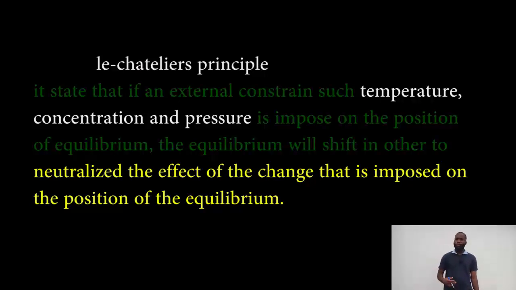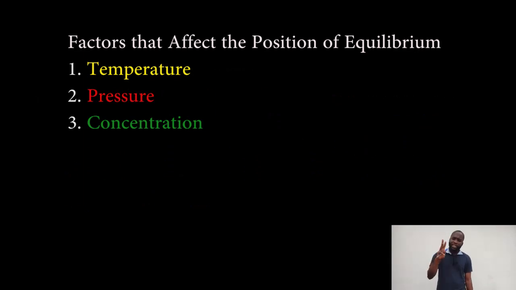So when you look at the factors that affect the position of equilibrium, number one is temperature, number two is pressure, and number three is concentration. These three factors affect the position of equilibrium. They determine whether the equilibrium shifts forward or backward.